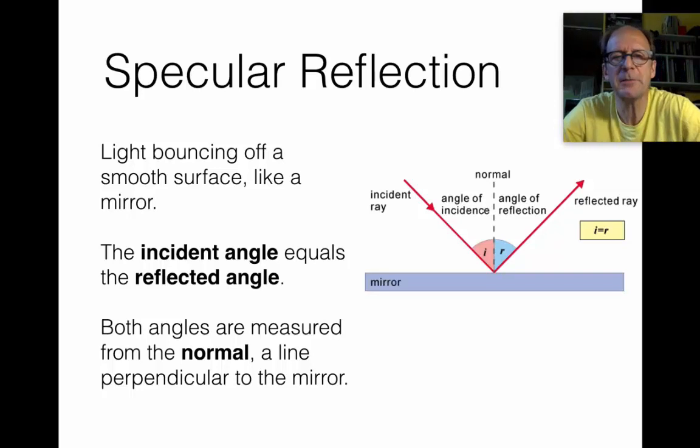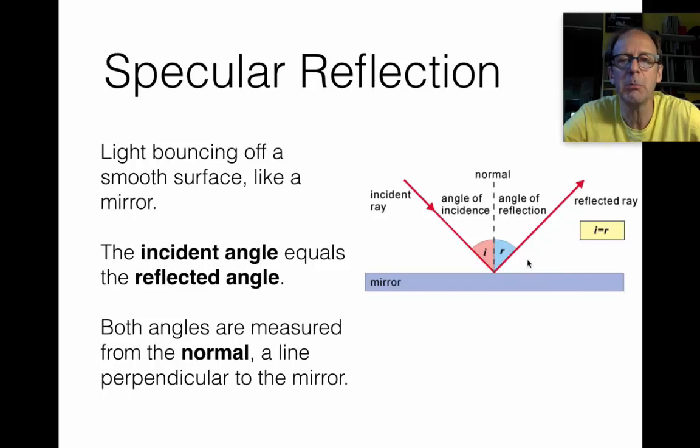When talking about specular reflection, this is really the simplest equation, the simplest law of physics out there, is that if you have a ray of light, let's say it's a laser beam, and it's hitting a flat mirror, we're looking at this in cross-section, okay? So this laser beam hits a mirror and it bounces off. And the angle that it makes with the mirror over here is equal to the angle it makes over here.